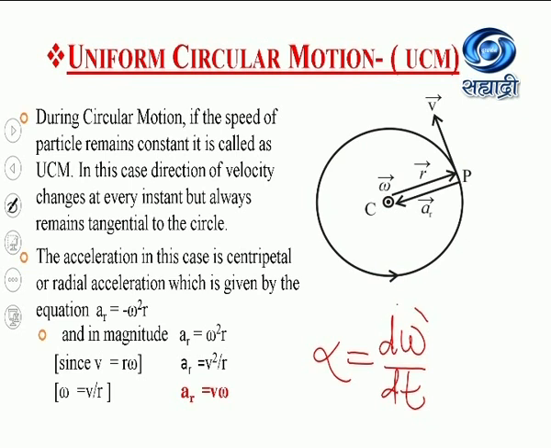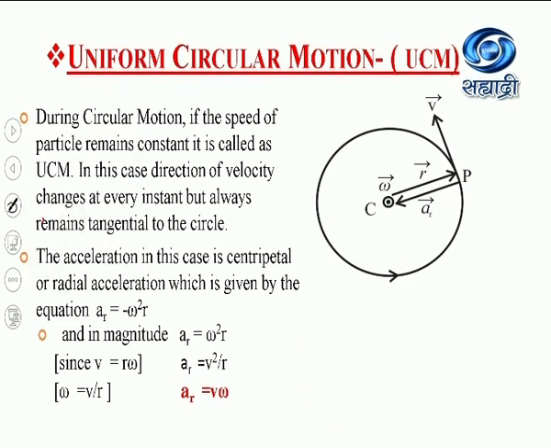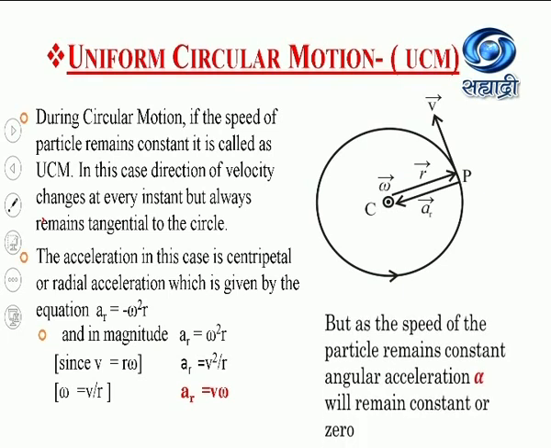But as there is no rate of change of velocity, meaning the magnitude of the velocity remains constant, this angular acceleration will always be equal to 0. So here I have written, as the speed of the particle remains constant, angular acceleration alpha will remain 0 or constant.